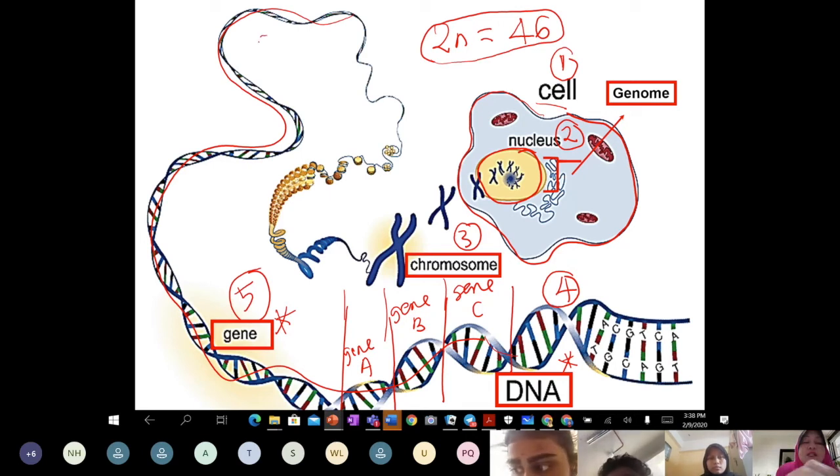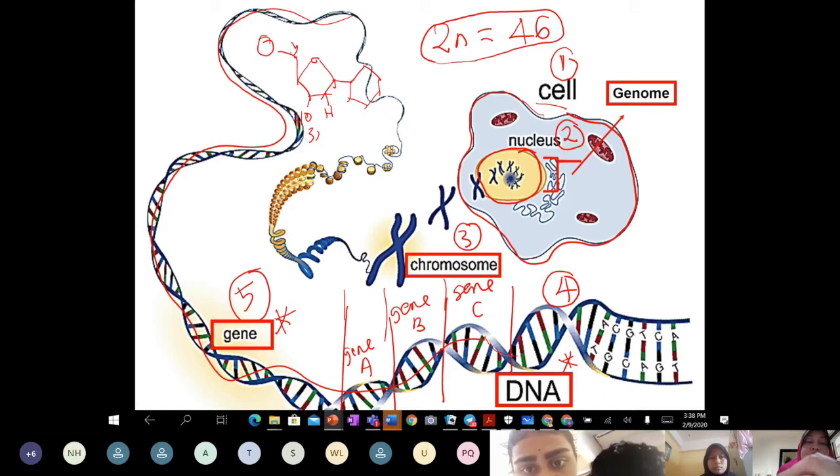In chapter 1 class, when teacher sketches like this, there is a pentose sugar. When teacher draws this, this will be H, this will be OH, 3 prime, and then this is 5 prime. So what is this, class? This is number 6, what we call a nucleotide.